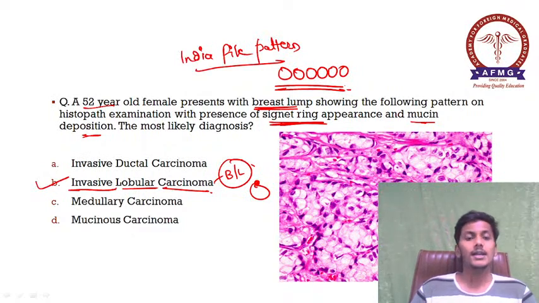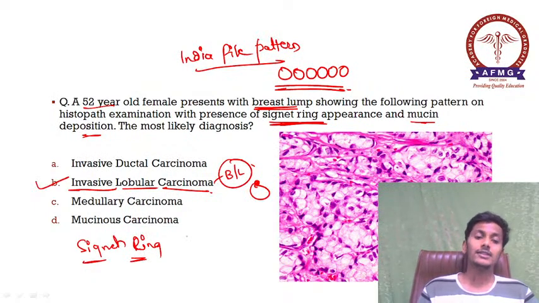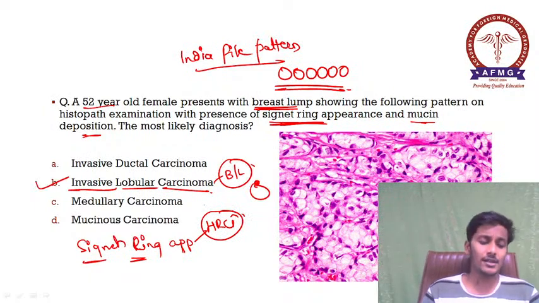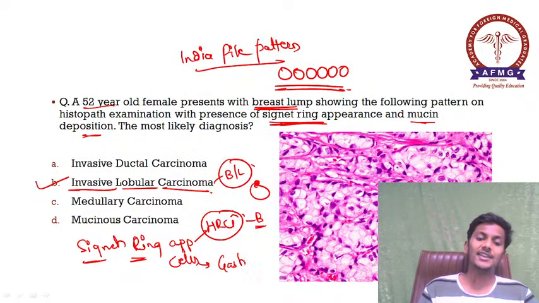Okay, important one. Signet ring की अगर हम बात करें, signet ring appearance or signet ring cells are also seen at some other sites. Signet ring appearance on an HRCT scan is seen in cases of bronchiectasis, whereas signet ring cells on histopathological examination are seen in cases of gastric cancer.